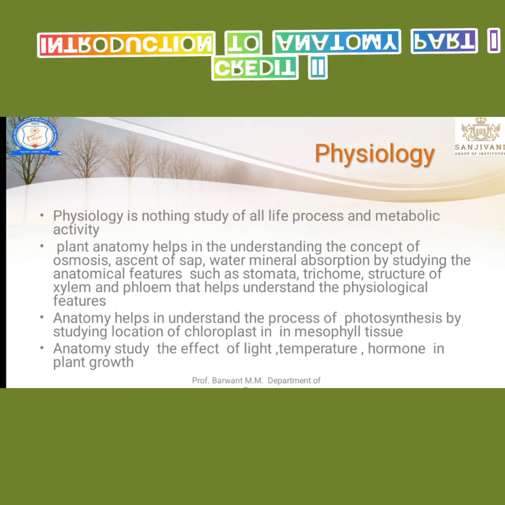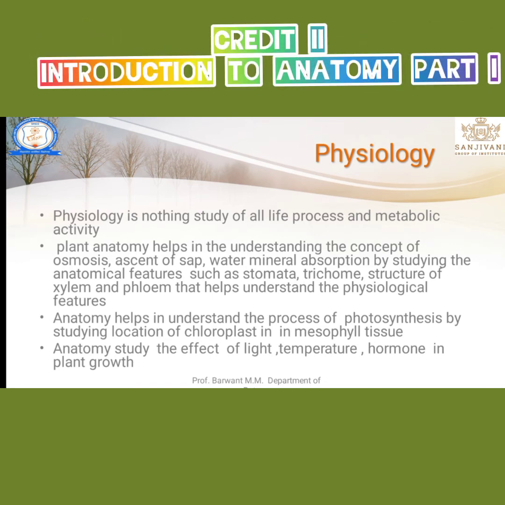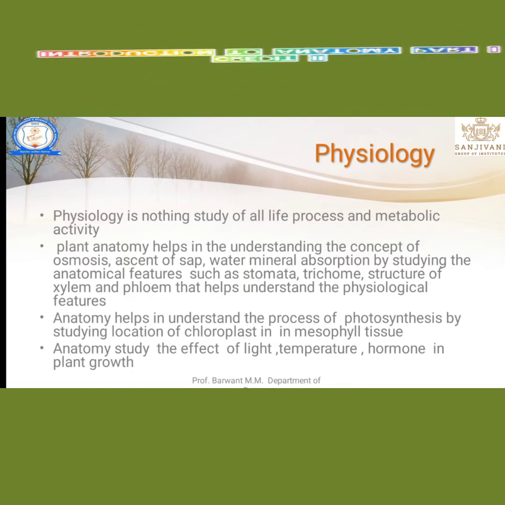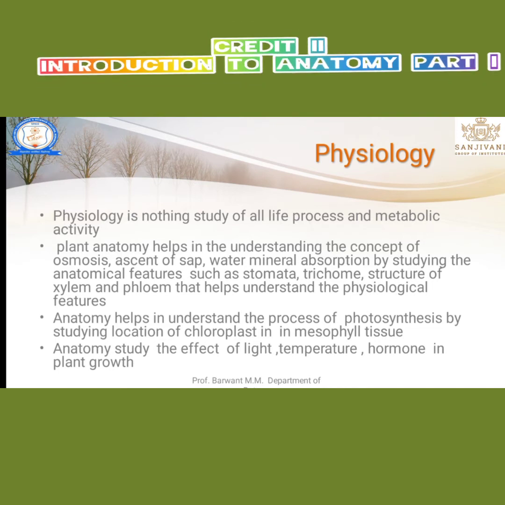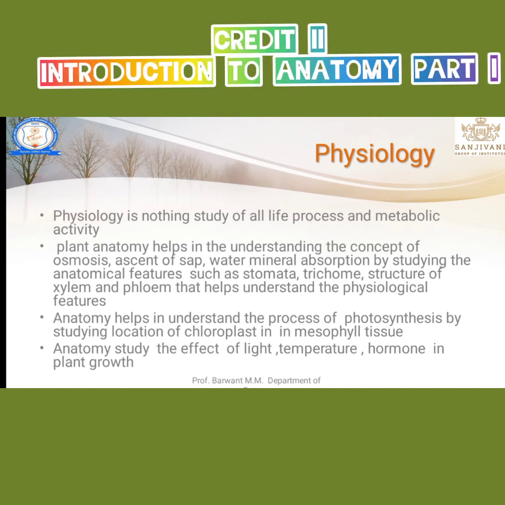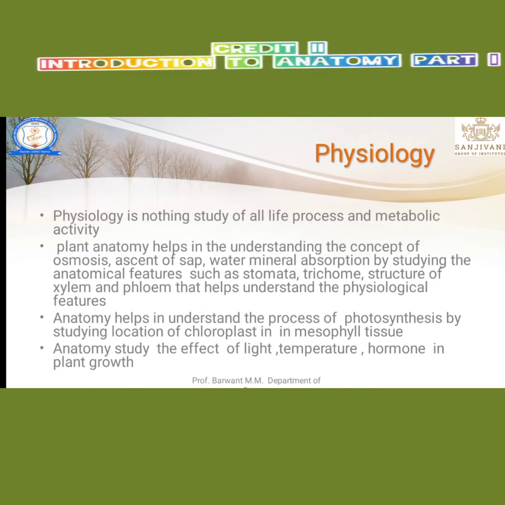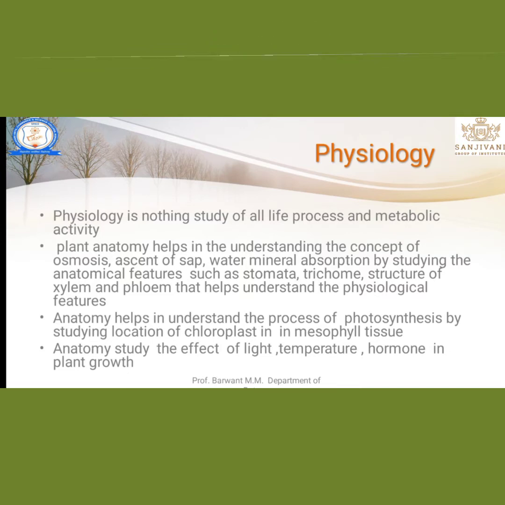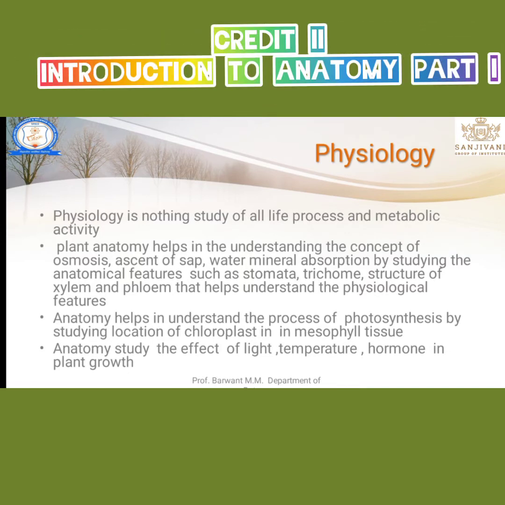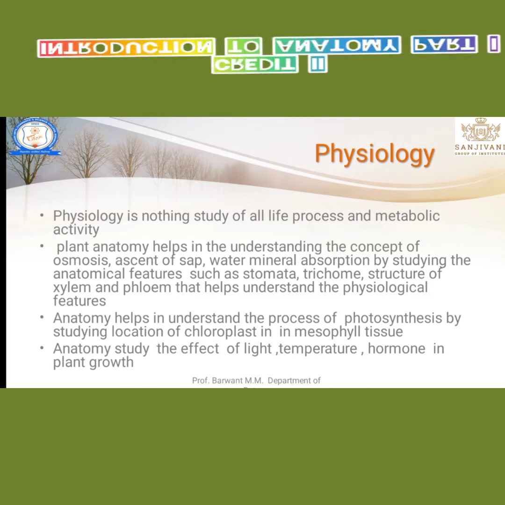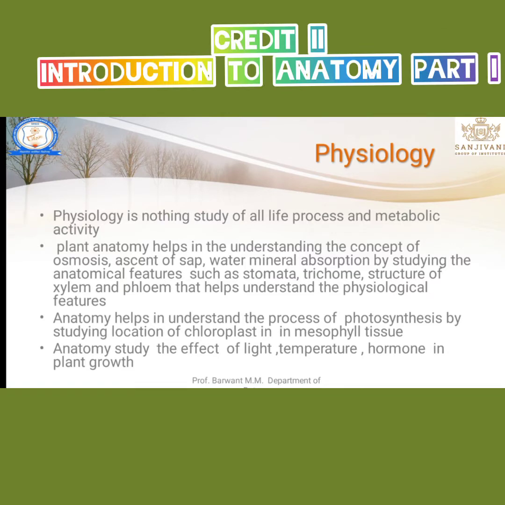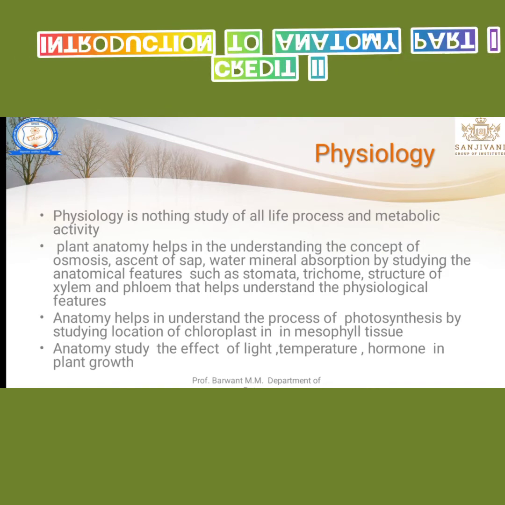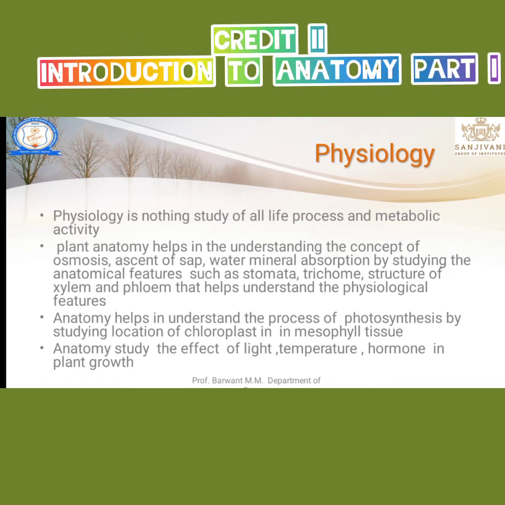That may be osmosis, ascent of sap, water and mineral absorption. Studying anatomical features such as the stomata, trichome, and structure of xylem and phloem helps to understand the physiological features. First, osmosis. Osmosis is a life process, that means water movement in a leaf, outside. Osmosis is the movement of water from the lower concentration to the higher concentration. Ascent of sap is also a type of movement of liquid from the root to the leaf.